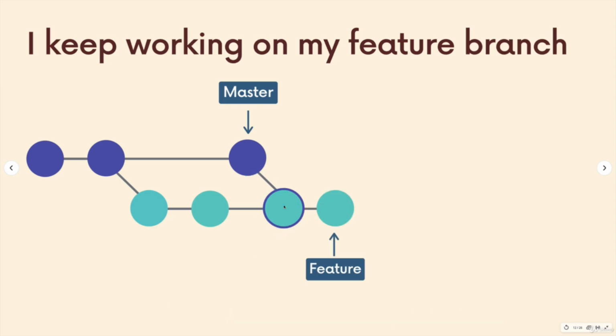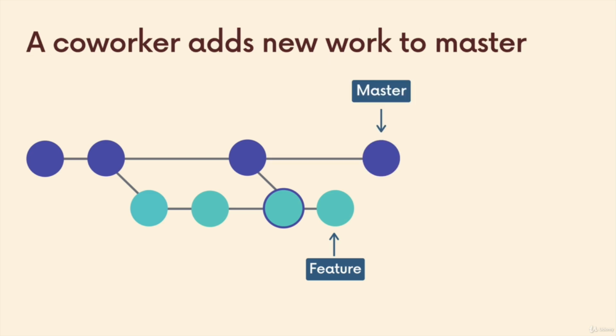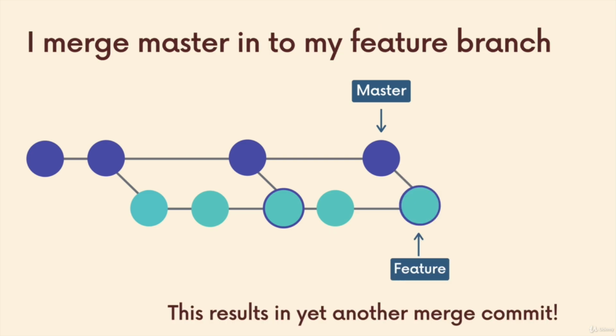And then I keep doing some more work, right? And then what do you know? As I'm doing more work the next day on my feature branch, there's more new work added to the master branch. Another coworker pushes up some changes. Maybe it's even more than one. Maybe it happens 5 or 6 times in a day, depending on what they're fixing or working on. So I need to get those commits onto my feature branch, or I need to know about them. So I do the same thing. I merge, and yet again, I have a new merge commit, right?